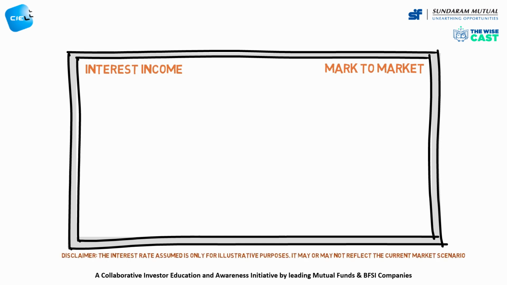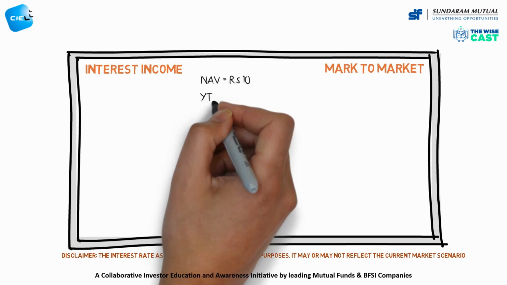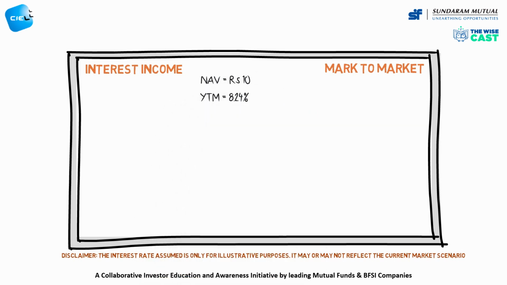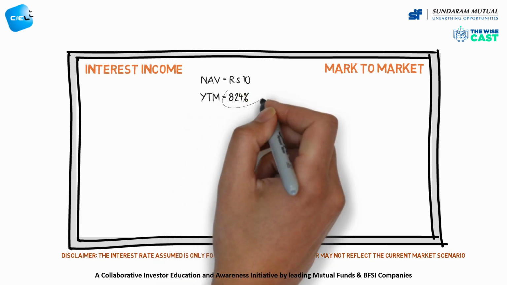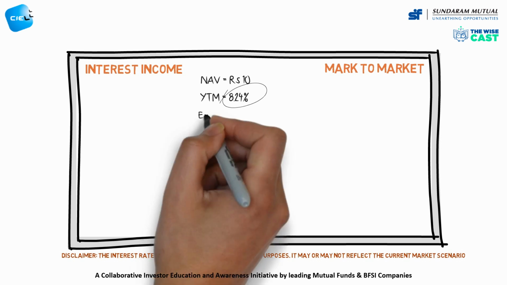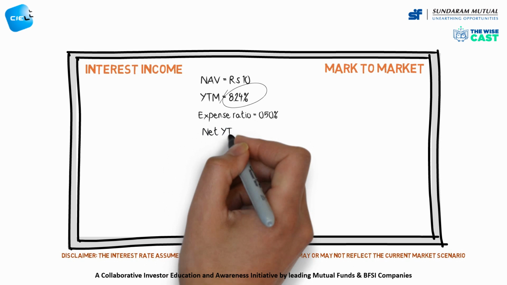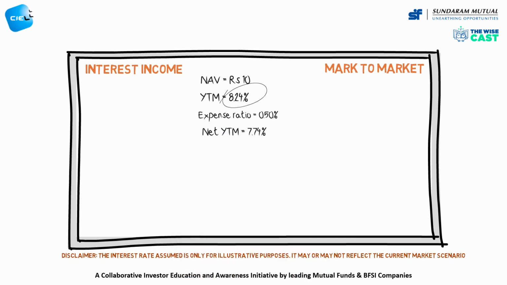Consider a debt fund with an NAV of Rs 10. Let us assume its YTM is 8.24% per annum. This is the rate of return the fund is earning from its portfolio at the current value of the securities. Its expense ratio is 0.5% per annum. The return to the investor is accrual less expenses, so the net YTM is 7.74% per annum. This is what is known as the annual accrual for the fund.